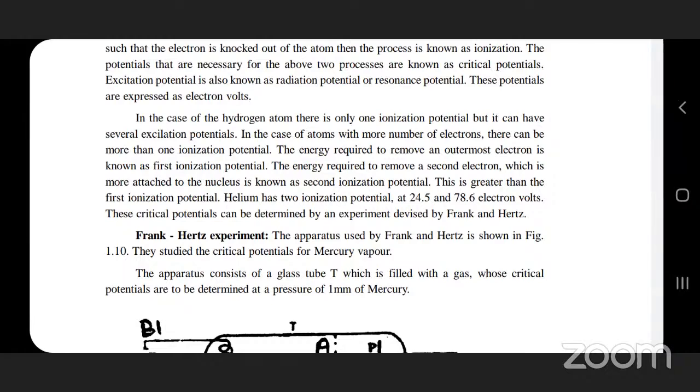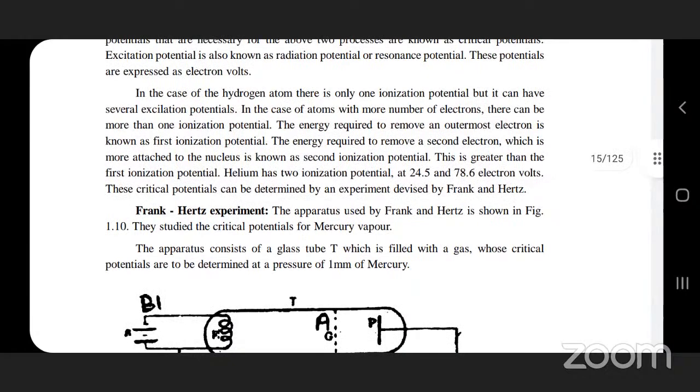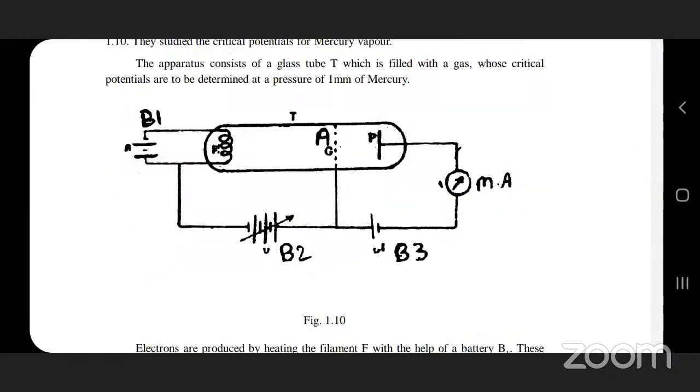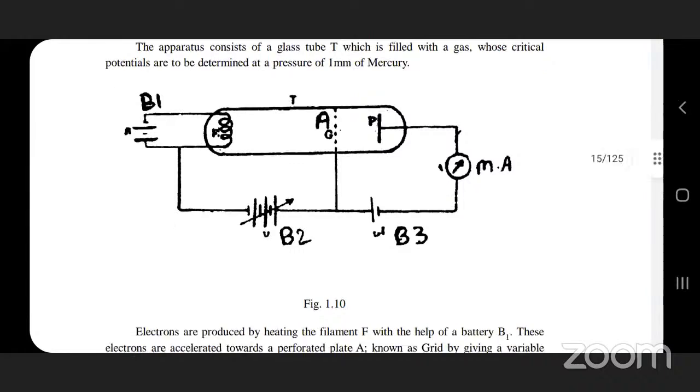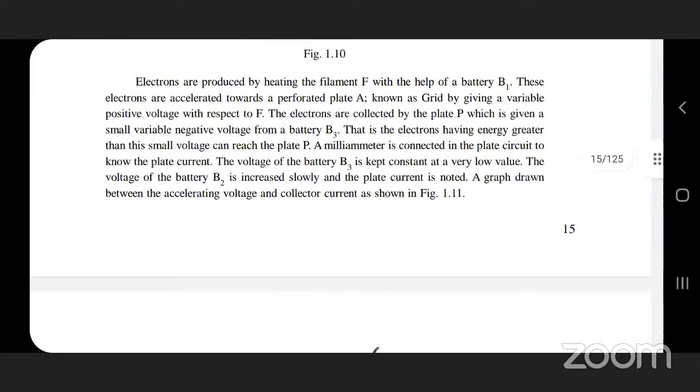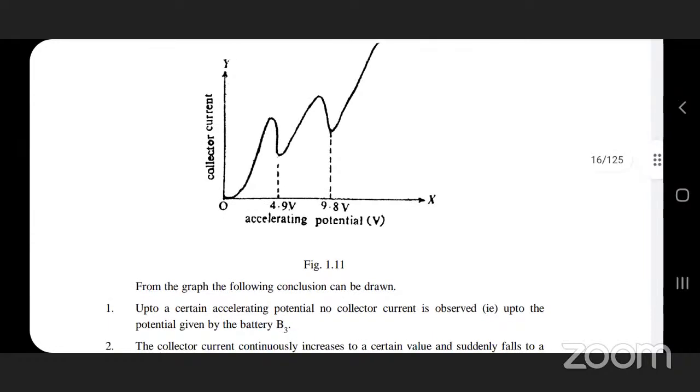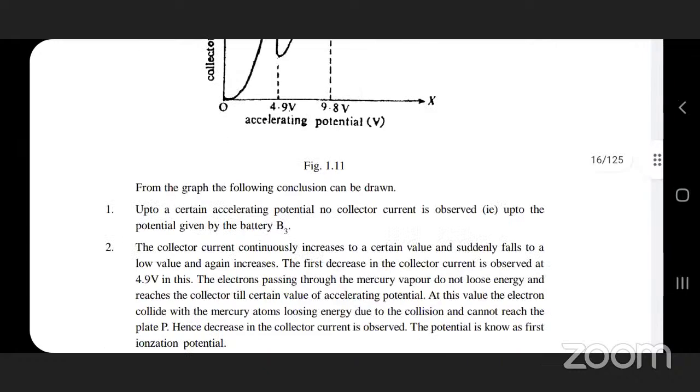So this is the apparatus. Batteries are there, a varying battery, a coil, a filament, a target position, and an ammeter. You need to know how the accelerating potential varies with respect to the collector current. Some fall is there, and again it spontaneously increases. You need to observe that. That is the summary.